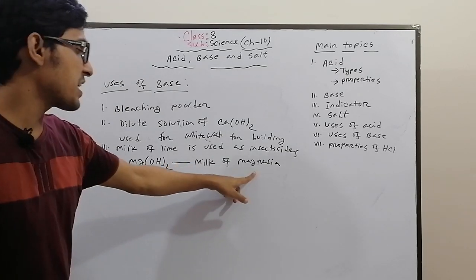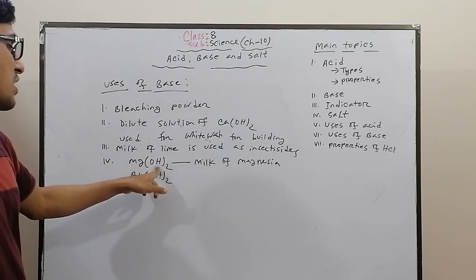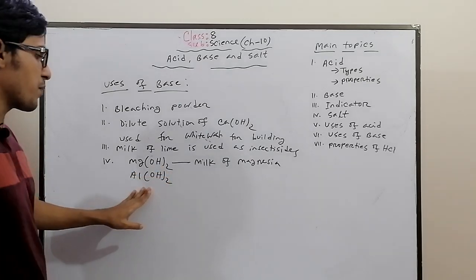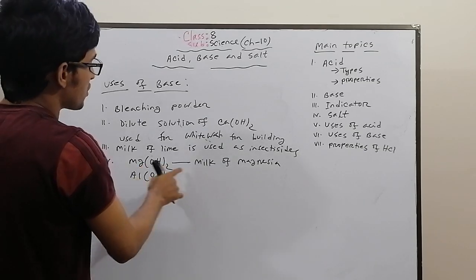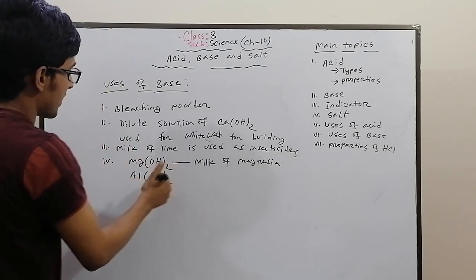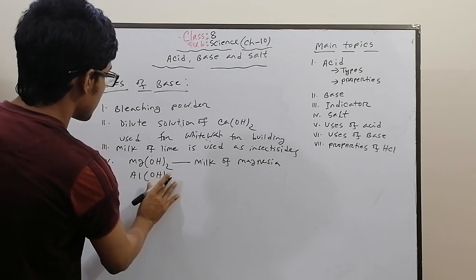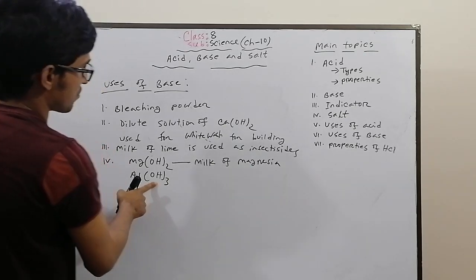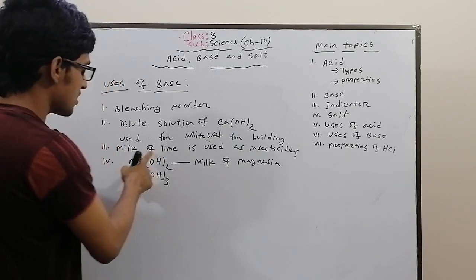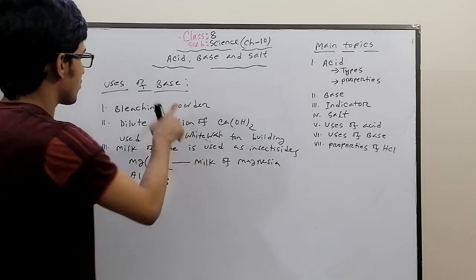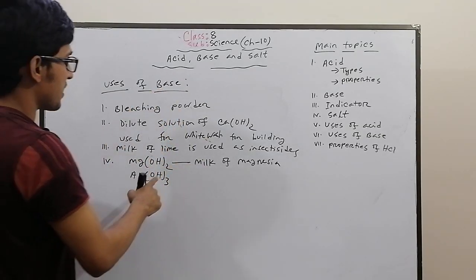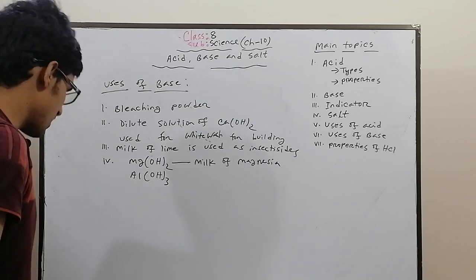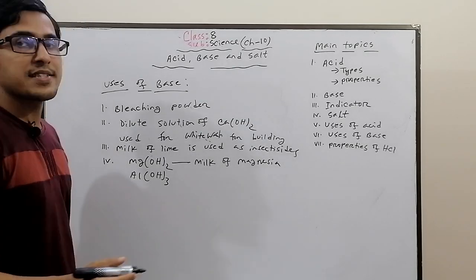Mg(OH)2, that means milk of magnesia, is used as an antacid, which is used to protect against the acidity problem in our stomach. So Mg(OH)2 is milk of magnesia. Instead of Mg(OH)2, aluminum hydroxide is also used in some cases. So these are also bases, and these are also uses of bases.